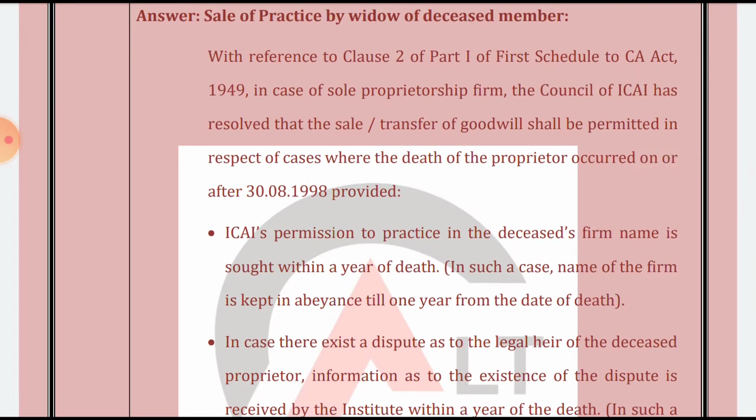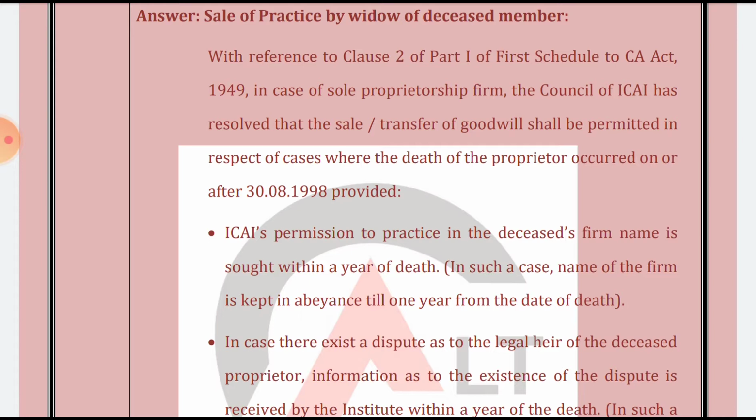With reference to this clause, in the case of a sole proprietor, the Council of ICAI has resolved that sale or transfer of any goodwill shall be permitted in respect of cases where the death has occurred on or after 3/8/1998, provided that ICAI permission to practice in the deceased's firm name is sought within a year of the death.